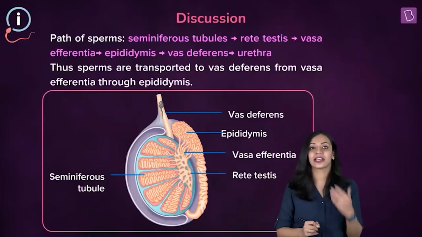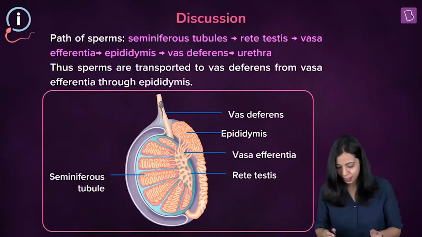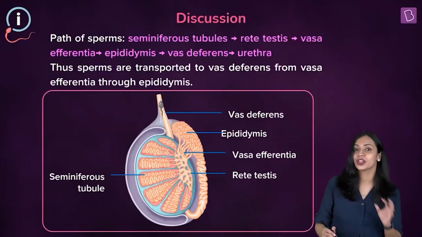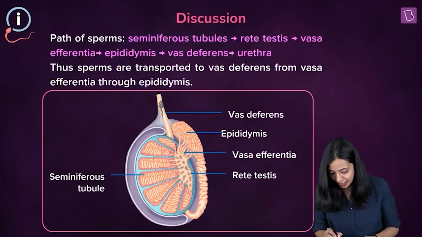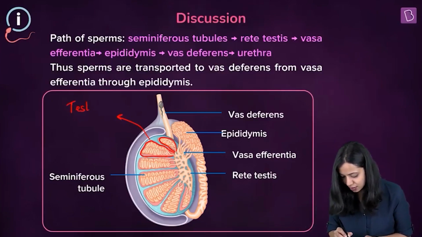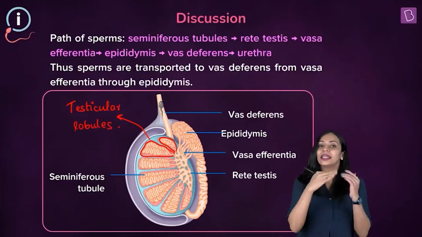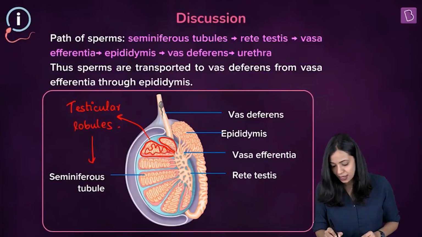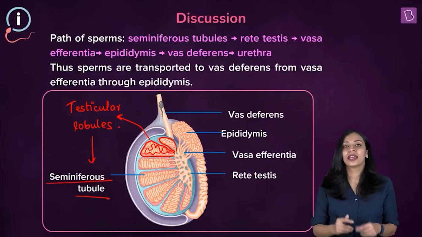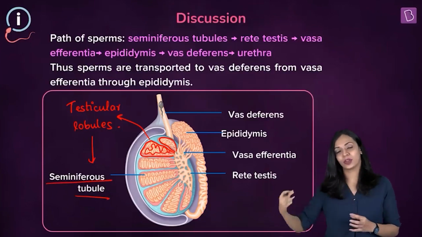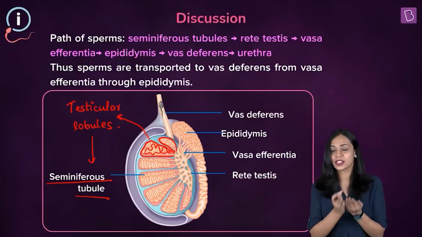So let's take a look at this section of the testis to find out more detail. Here you're looking at a section of the testis, and within each testis you can find about 200 to 250 compartments, and these compartments are known as the testicular lobules. Within each of these testicular lobules, you can find 1 to 3 highly coiled tubes like these, known as the seminiferous tubules. It is within the seminiferous tubules that the sperms are produced. So the starting point in the transport of sperms is the seminiferous tubules, because that's where they are produced.